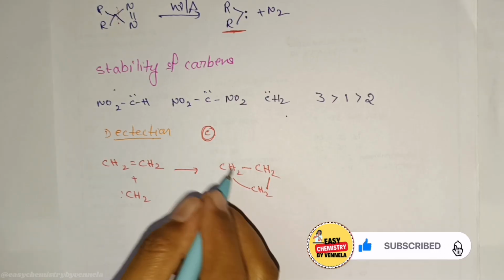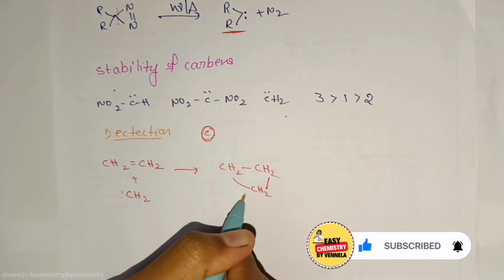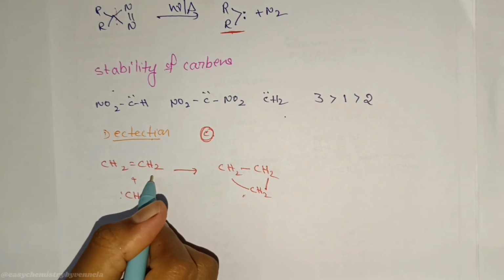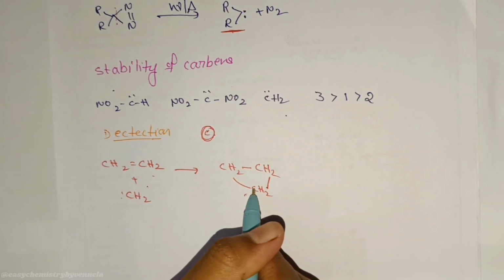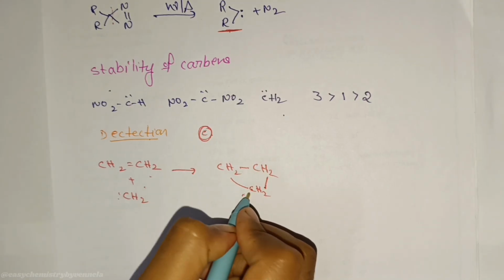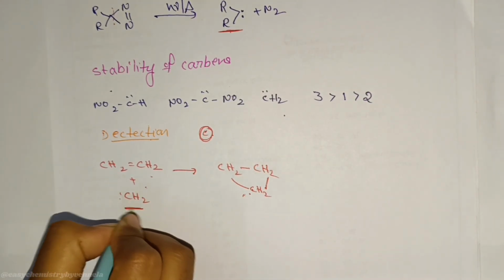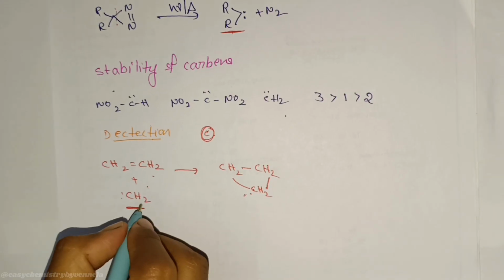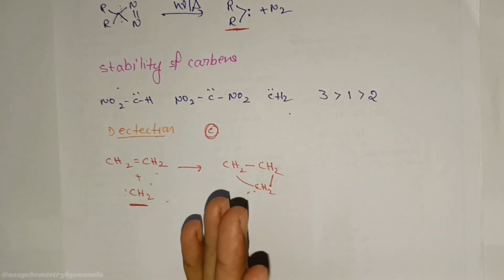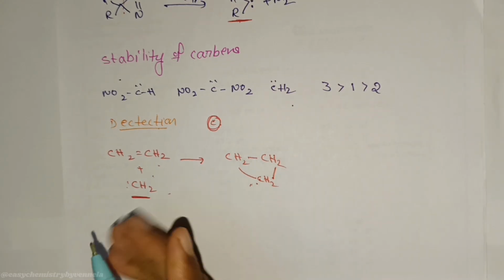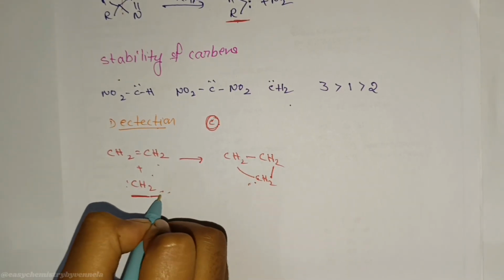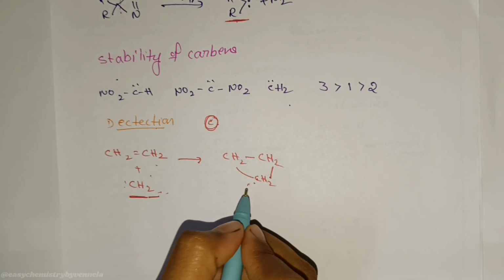They can trap it by using reactions. For example here, carbene reaction with alkene. It forms cyclopropane. So if cyclopropane is formed, carbene was definitely present. Like catching a criminal. You don't see the crime, but you see the evidence. Same way, carbene is invisible, but its reactions reveal its presence.